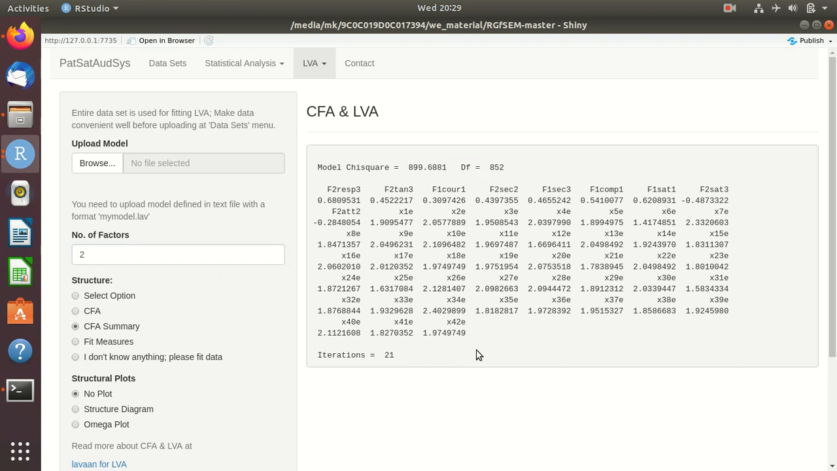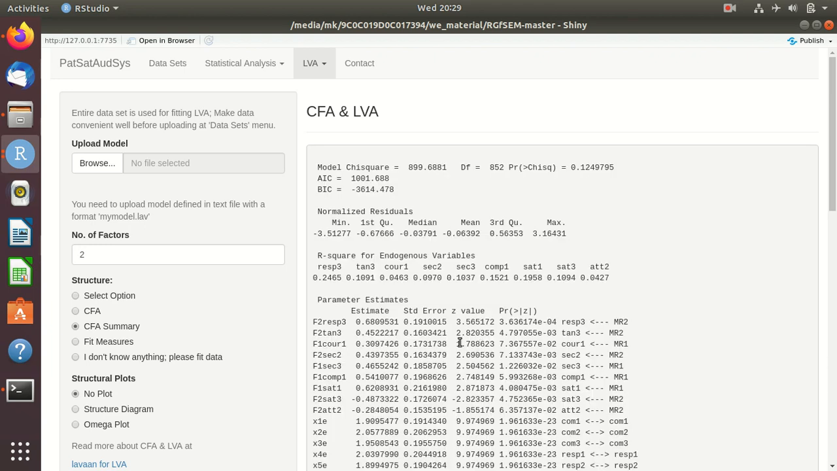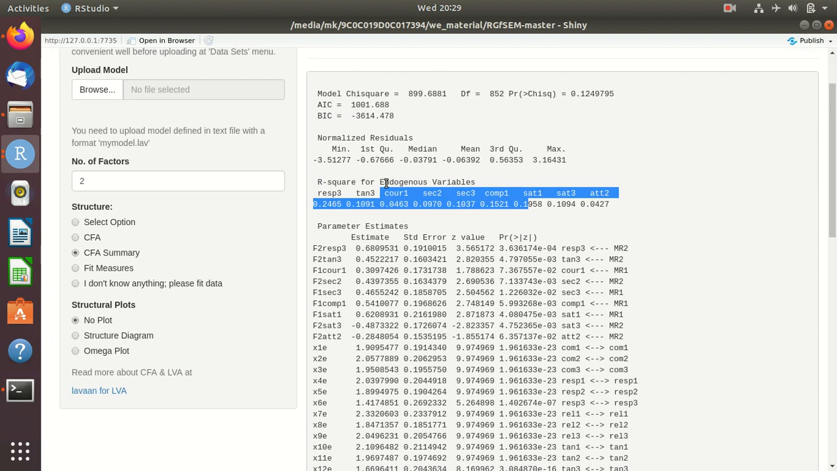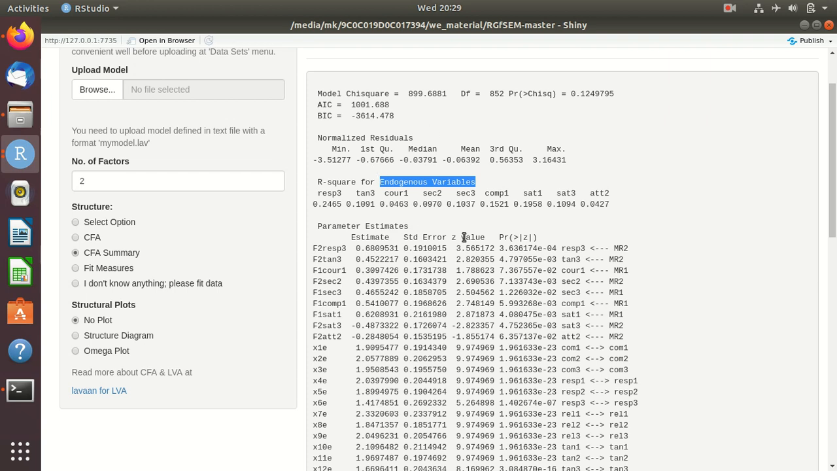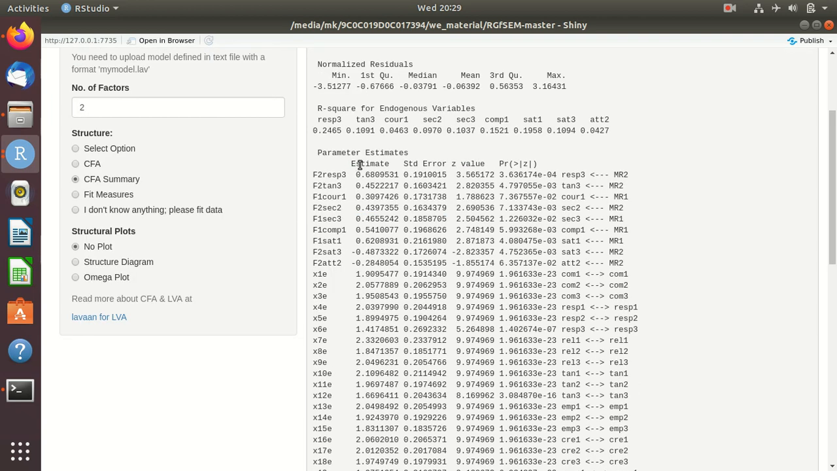We'll go for the CFA summary, which has much more detailed information. So you have AIC, BIC, and R squared for these endogenous variables. CFA is a theory where you have exogenous and endogenous variables. These are all endogenous variables. Yeah, parameter summary. Here we can come up with each and every one.